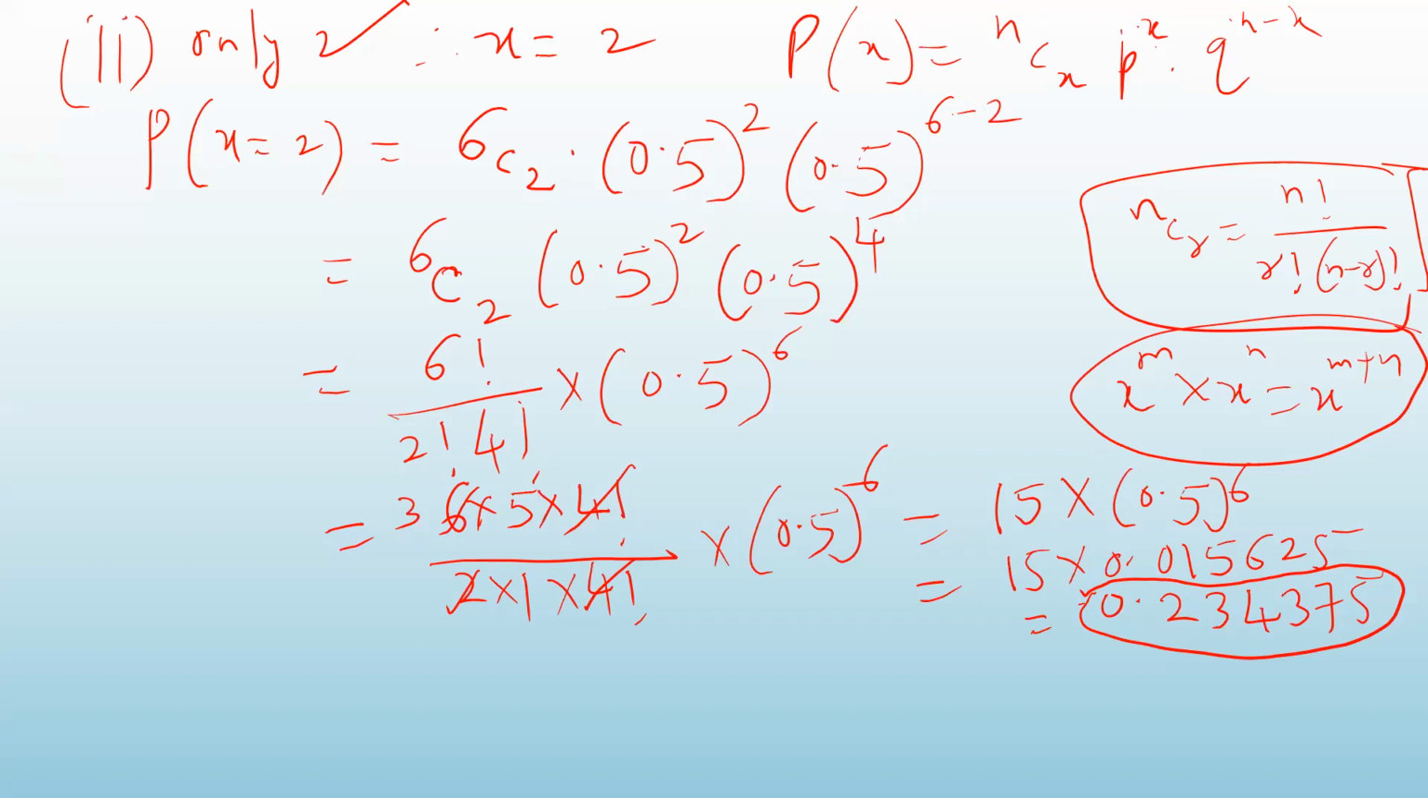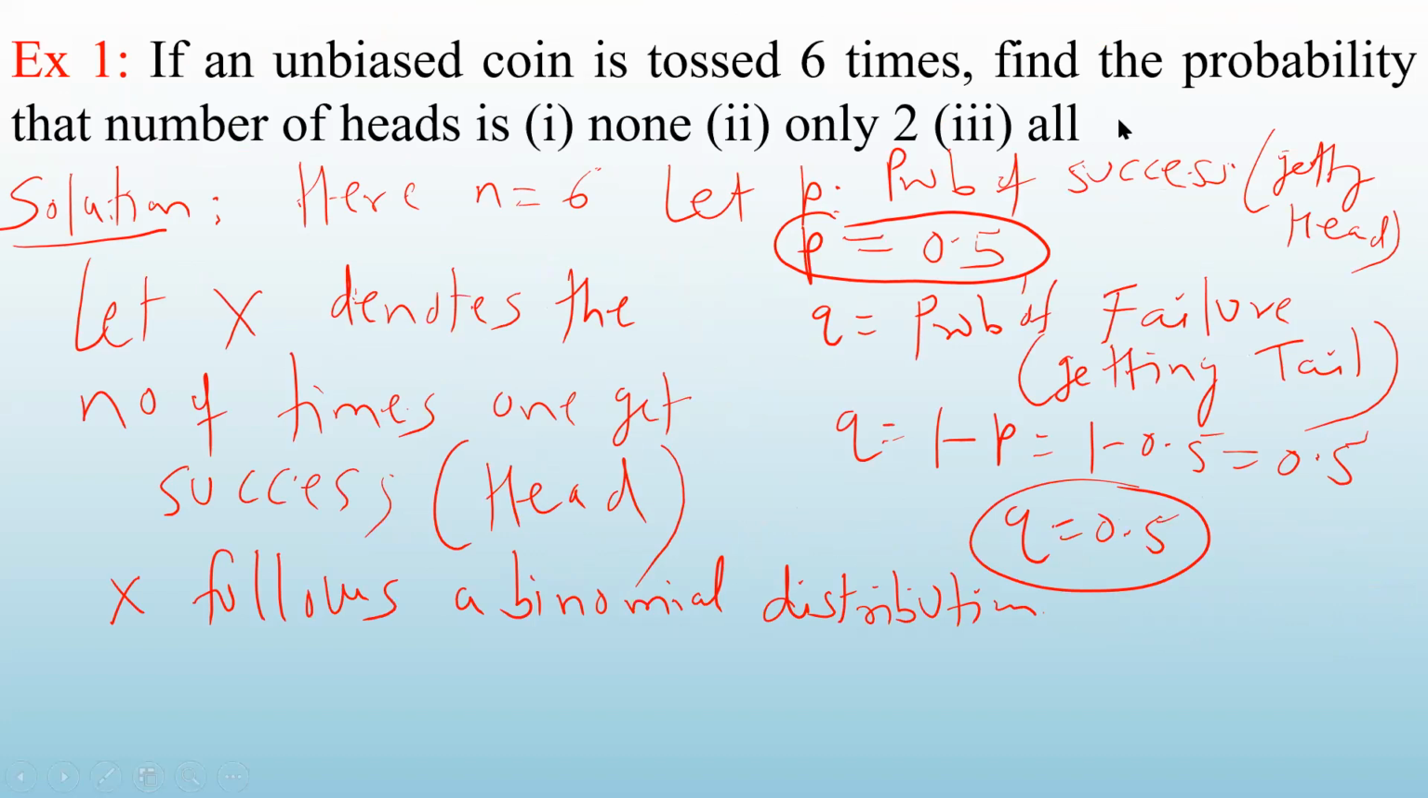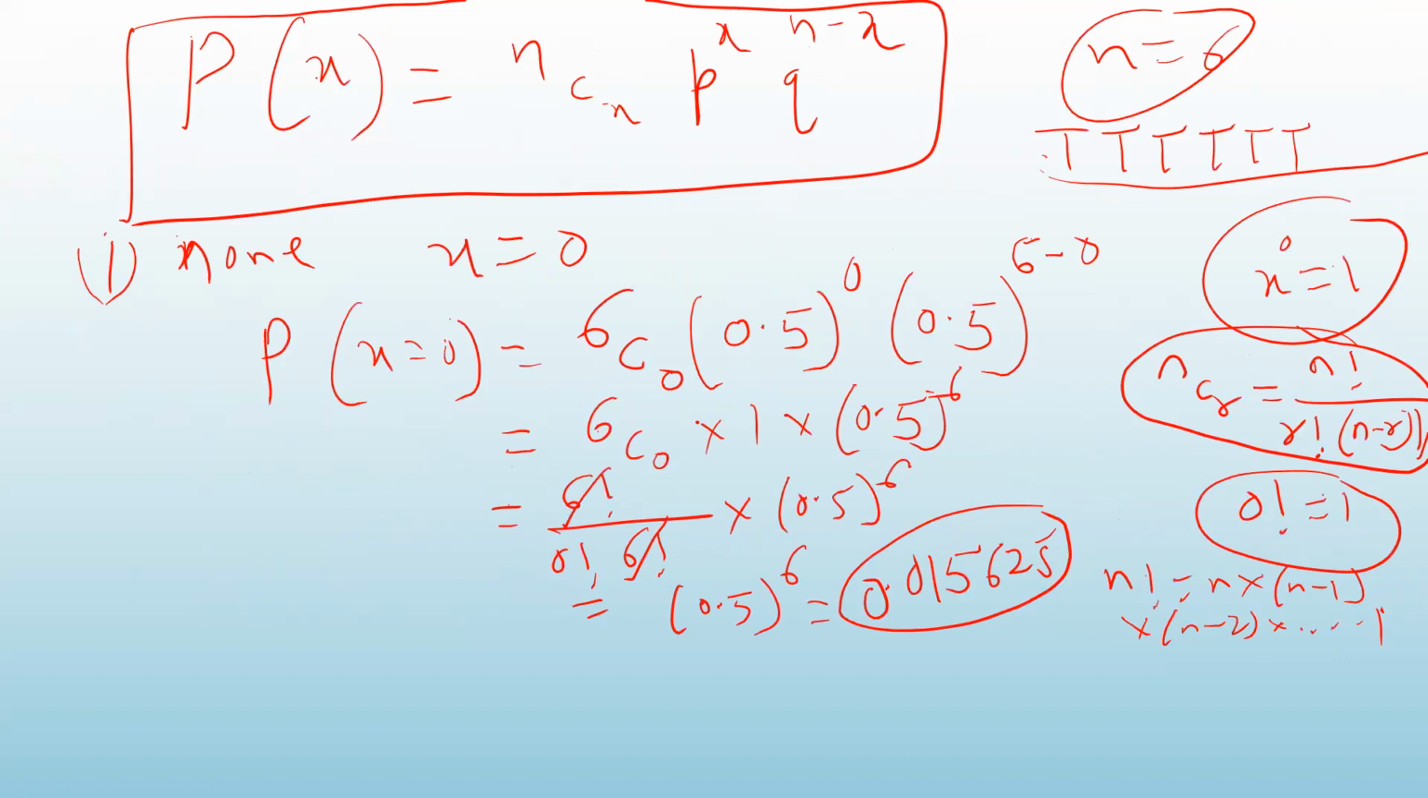Now the last one. What is the last one? Look at here. Third one is all. That means you have thrown the coin 6 times, and all the 6 times you got head. So x is 6. Third one, all. That means out of 6 throws, all the 6 times you are getting the head. Success. x is 6 means this type. 6 times you have thrown, all the 6 times you have got the head. So what will be that?